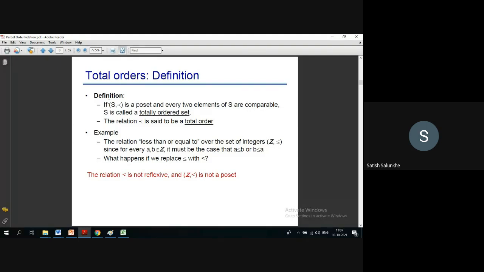I will repeat again. If you take any two elements from this set and any two elements are comparable with each other, then we say the given poset is a totally ordered poset, and the given partial order relation is a total order relation. So with respect to this,